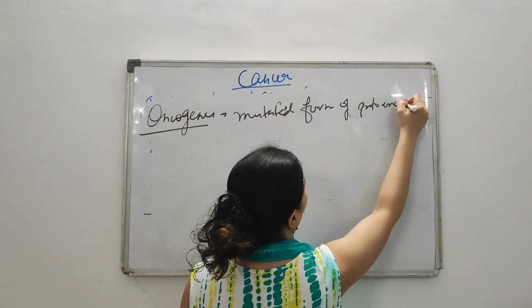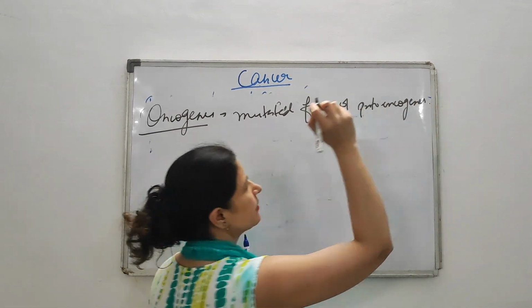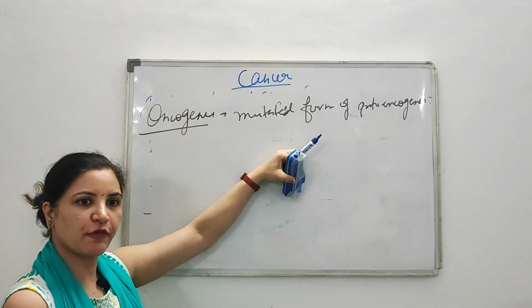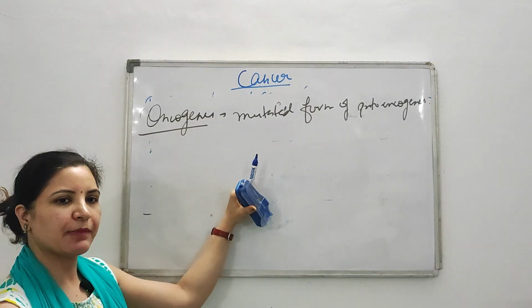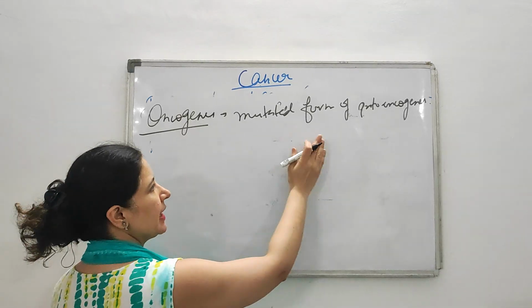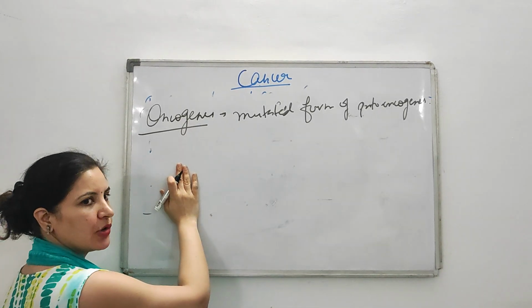Mutated form of proto-oncogenes means when proto-oncogenes, due to the process of mutation, can be a point mutation, chromosome translocation, anything, then these proto-oncogenes will convert into an oncogene.